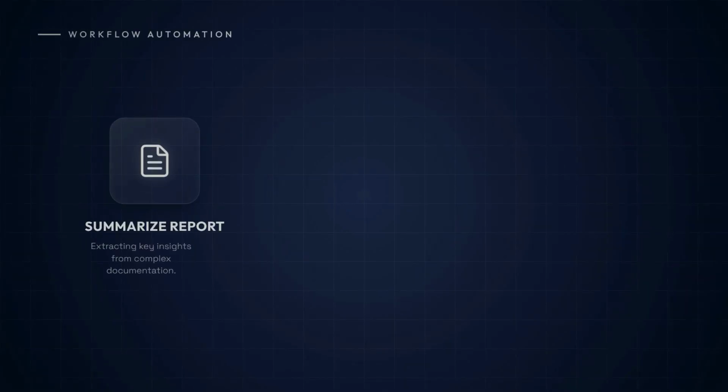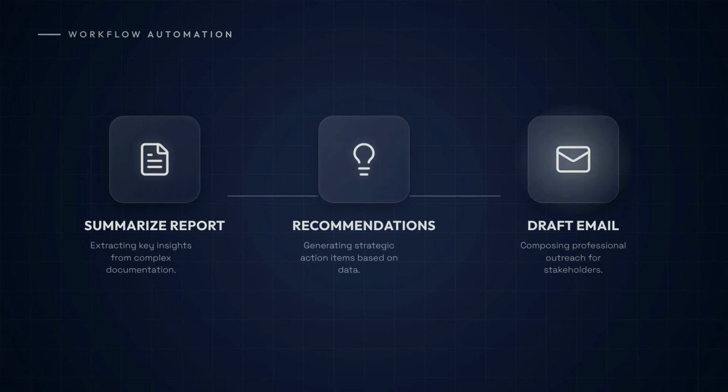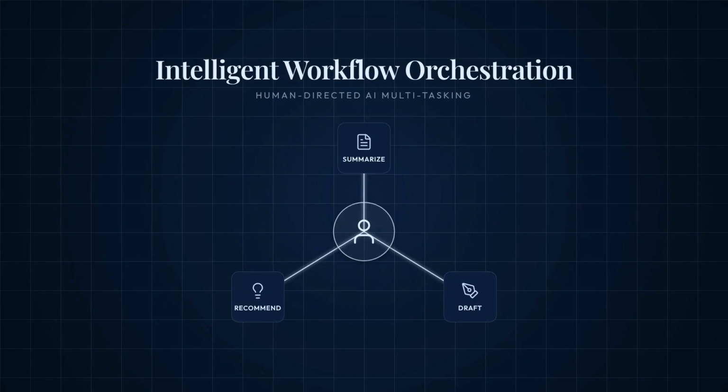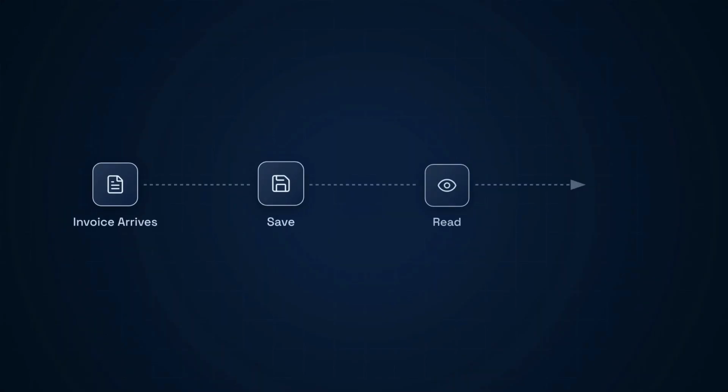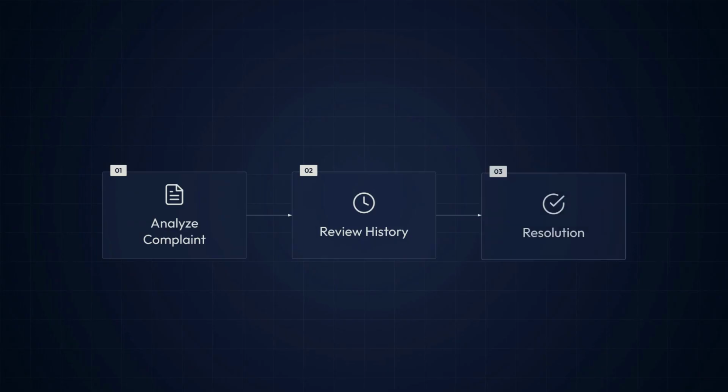Level 2 is the AI assistant. It supports a person across multiple tasks, like summarizing reports or drafting emails. However, the human generally directs each major step. The assistant performs the task as requested by the user. Level 3 is traditional automation. It follows predefined rules, like reading fields and entering data into accounting systems. This automation is efficient, but it may not adapt well to unusual or complex situations outside its rules. Level 4 is the AI agent. An agent receives a goal and determines some or all of the steps required to achieve it.